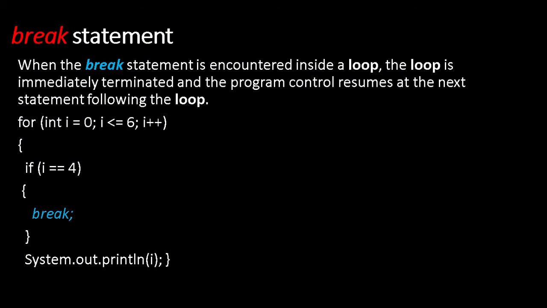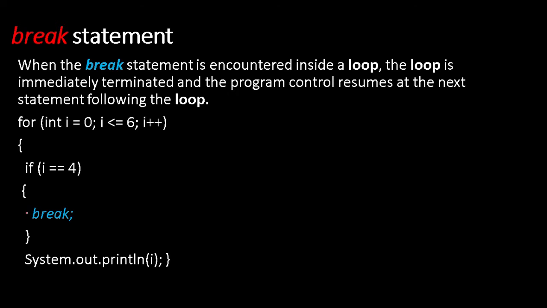Now I am going to discuss something related to the for loop, that is the break statement and the continue statement. Break and continue are two statements that can be used along with the for loop. When the break statement is encountered inside a loop, the loop is immediately terminated and the program control resumes at the next statement following the loop. Meaning, whenever this break is executed, I have given a break over here.